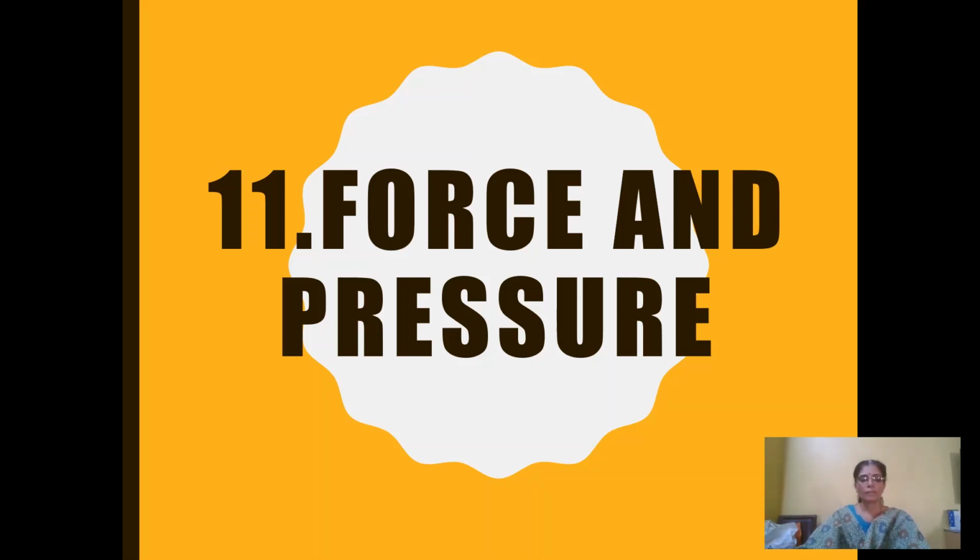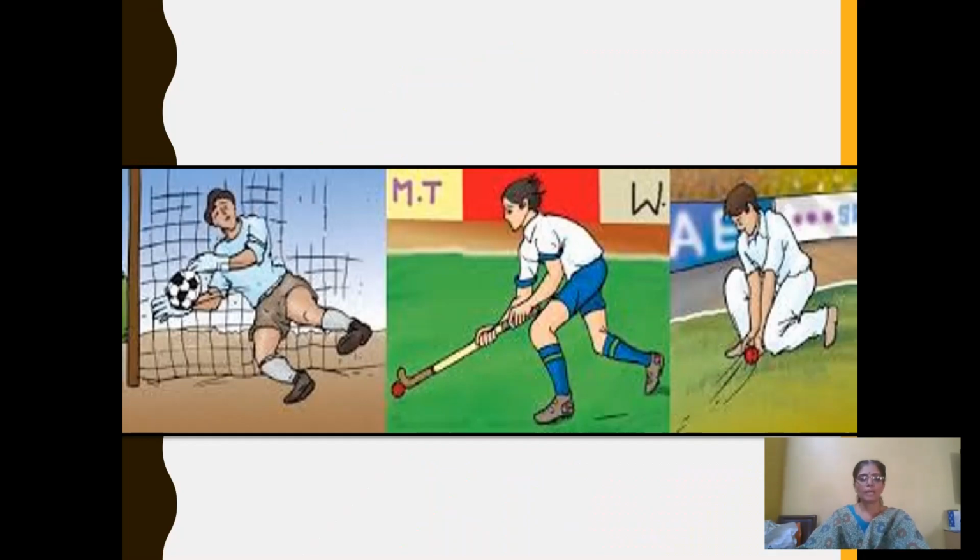Now let's recall some of our everyday experiences, like what you see in this picture. What do you do to make a football move? We kick it. And what do you do to make the football change direction?